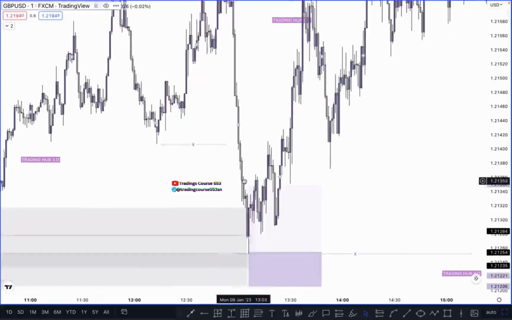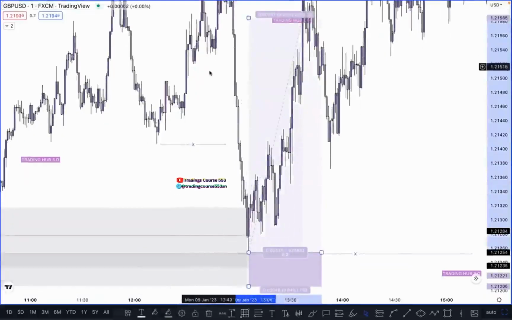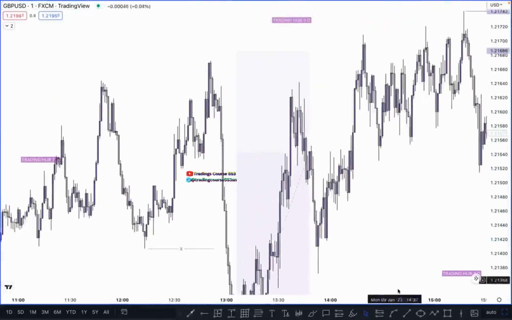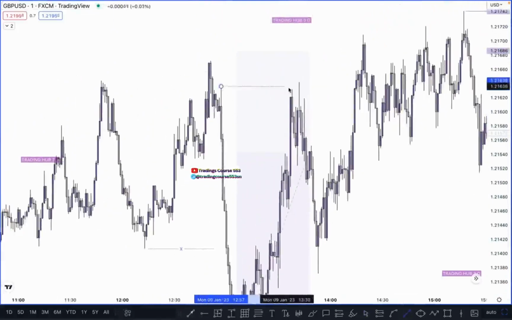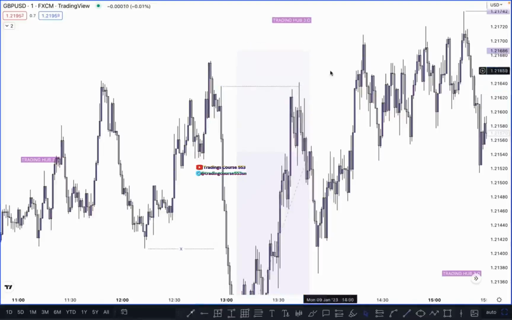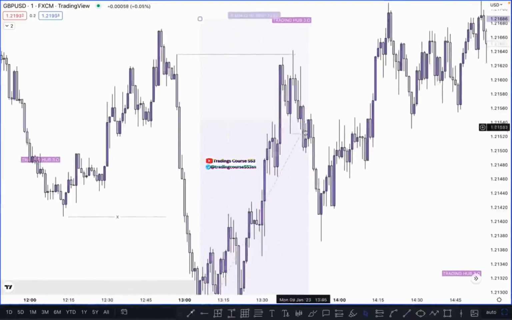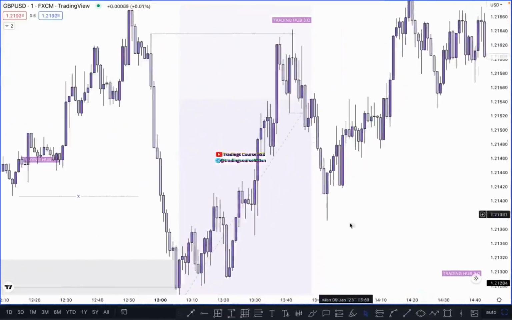And where is our next entry? You can simply buy on the next entry after the CHoCH. So where is our CHoCH in this case? This high. So this high acts like our CHoCH, which is broken by this move. Where is our inducement and when can we buy in this case? After taking out this inducement, where is our order block? So this order block is here.